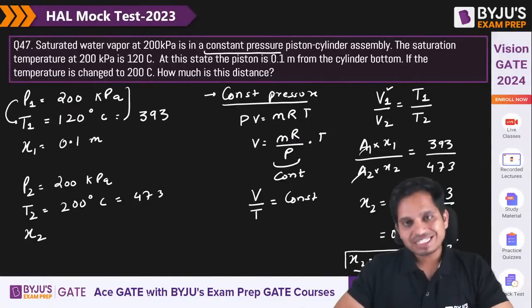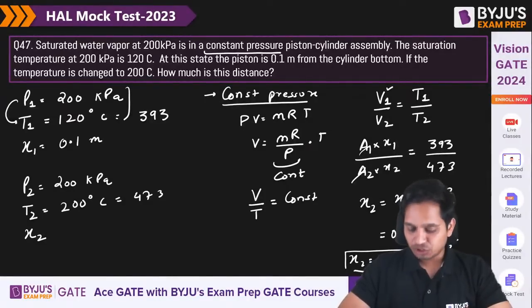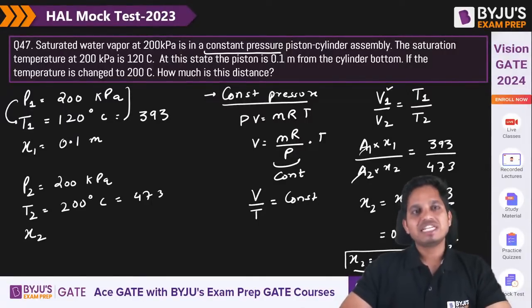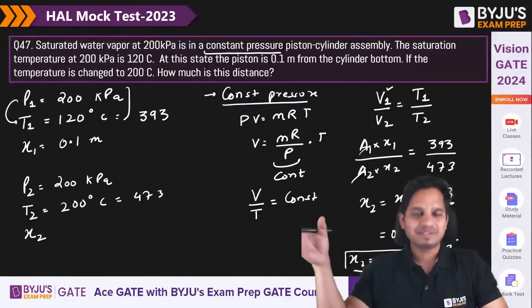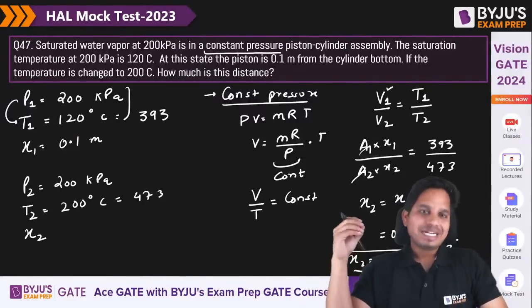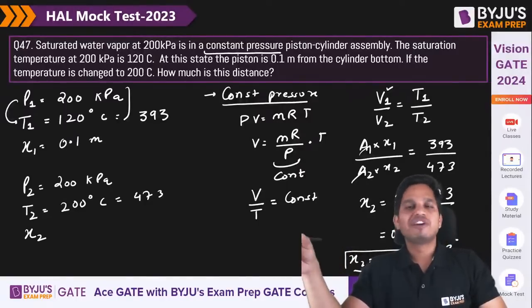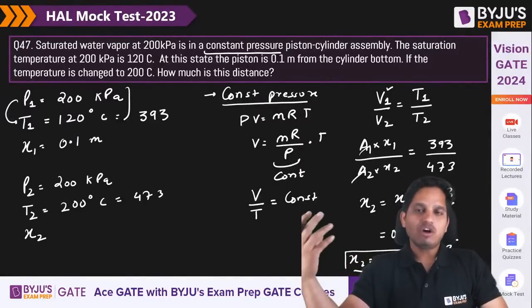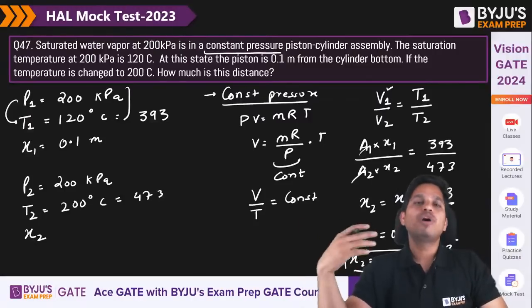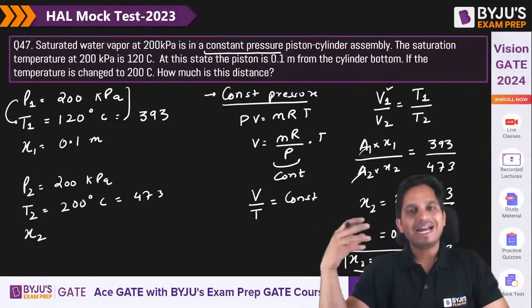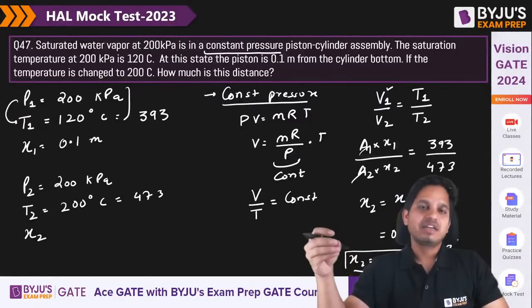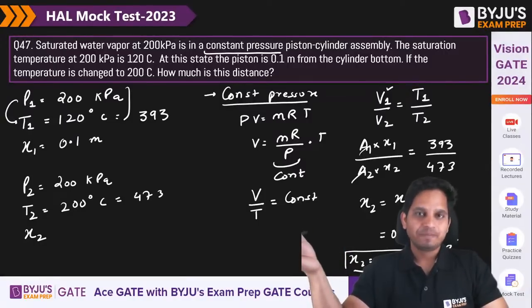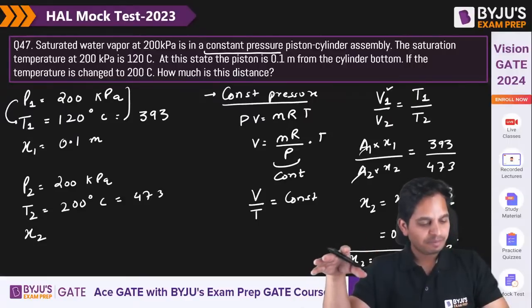At low pressures and high temperature, yes, this is a very good point actually, Vinay, we assume water vapor or any gas as an ideal gas. But since no other information is given in the question, 99% of the time you have to assume that it is an ideal gas. It will show ideal gas behavior basically. Okay, but that is really a good point.